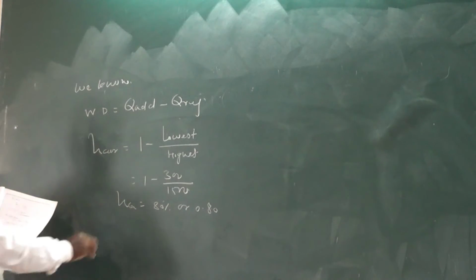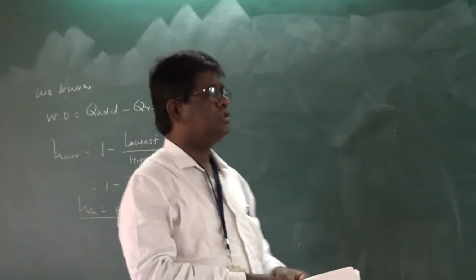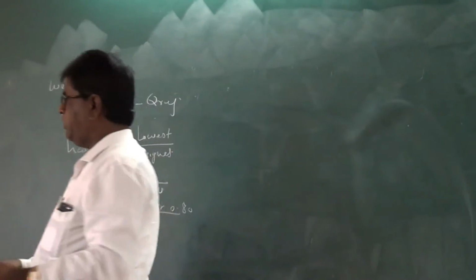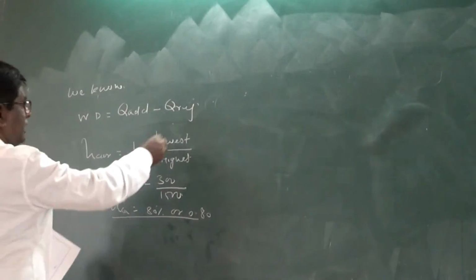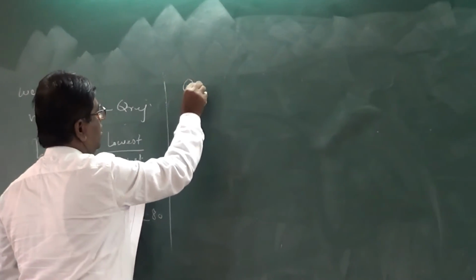So this is the Carnot efficiency. We have completed the formulas, and by using those formulas we have calculated. Now second part, Q rejected.